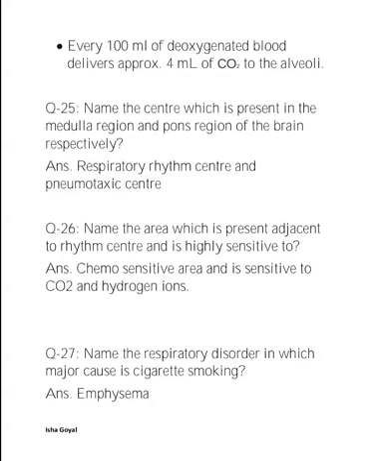Next, the respiratory rhythm center is present in the medulla region of the brain, and the pneumotaxic center is present in the pons region of the brain. The chemosensitive area is present adjacent to the rhythm center and is highly sensitive to CO2 and hydrogen ions.